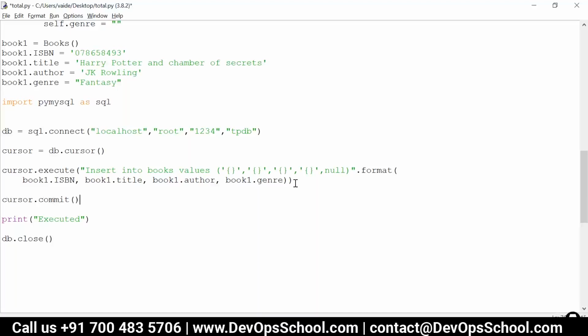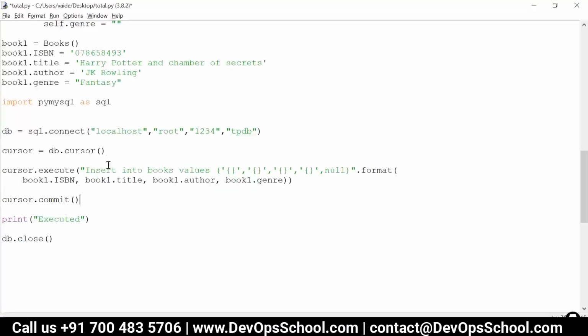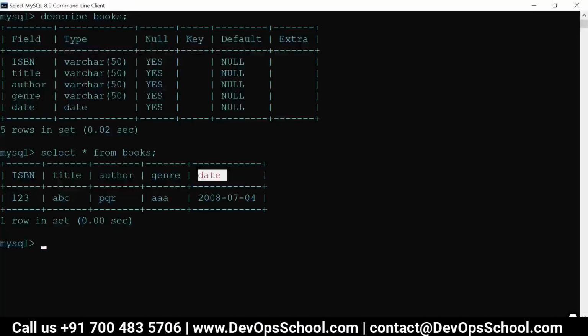There is one more column here, the published date. We didn't have a value for this in our application. The data type of date is date, so we will have to give it in a very specific format. Just to avoid it, since it's a nullable value, I just gave a null to skip that column.